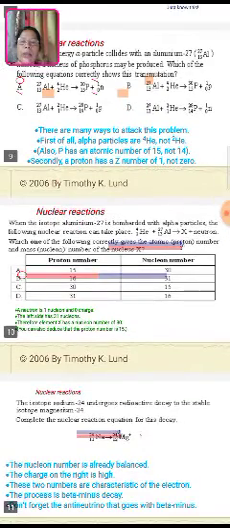Nuclear reactions. When the isotope aluminium 27 is bombarded with an alpha particle, the following nuclear reaction can take place. The alpha particle bombarded with aluminium forms X plus a neutron. Which one of the following correctly gives the atomic number and mass number of the nucleus X?